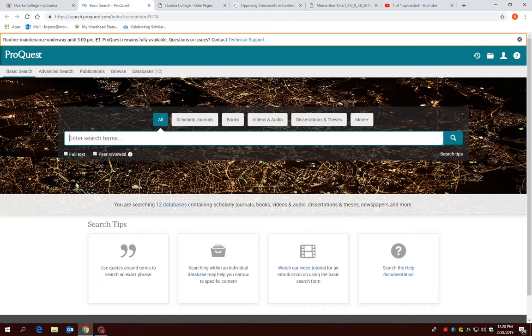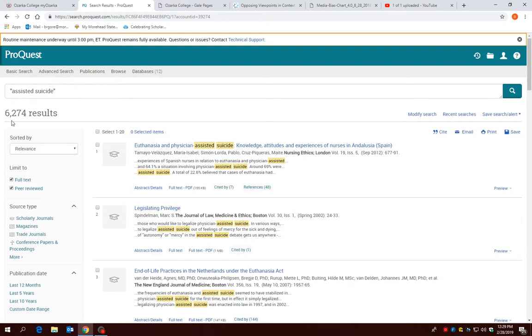So if you'll hit ProQuest, the great thing about ProQuest is that you can click this little button here. That means that you are going to be able to get the entire article, that you're not going to have to rely on the librarian to search it out for you. Also, if you hit peer review, then you know you're getting a scholarly article. So I ask that you click both of these when you're in ProQuest. And then put in your keywords. We'll stick with this assisted suicide topic. And as you can see, there's 6,274 results in which I can get the entire original article.